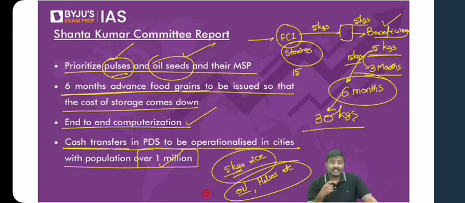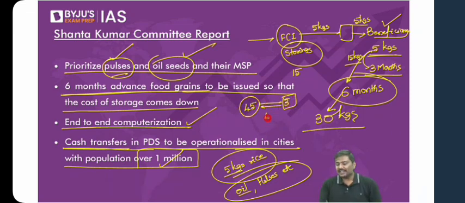That's it. So what this committee says is, rather than providing indirect subsidy, simply provide that subsidy in the form of cash to the beneficiaries. For example, do you remember the calculation that I've used earlier? 45 rupees was the economic cost of food grain for 1 kg of rice. Just a hypothetical calculation, by the way. And when I give it to a beneficiary, the beneficiary will pay 3 rupees to the government.